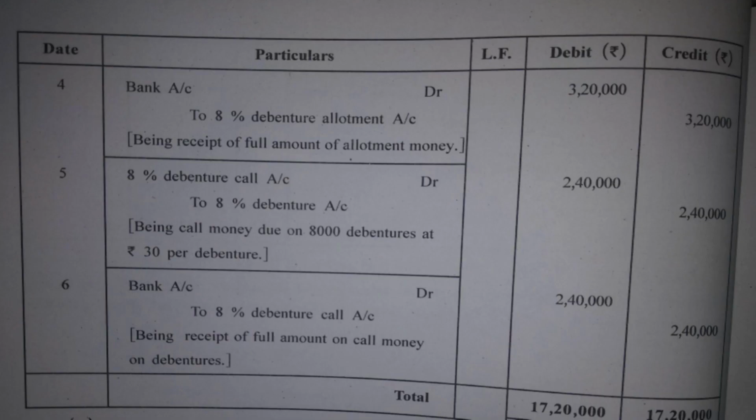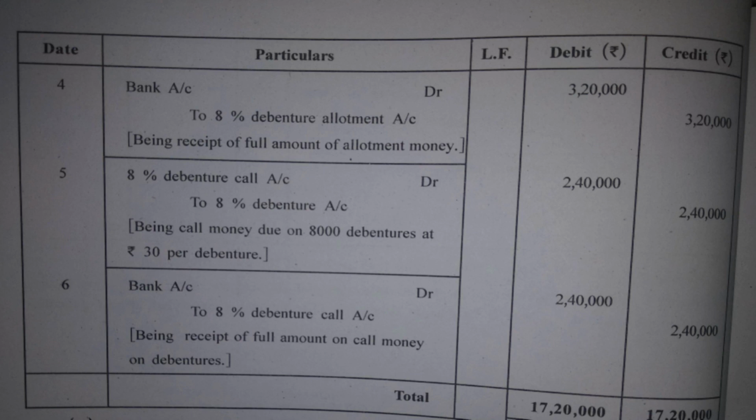The next journal entry says bank account debit to 8% debenture allotment account, which is for the receipt of allotment money. So 3,20,000 again. Then debenture call becomes due. Fifth journal entry, 8% debenture call account debit to 8% debenture account, 8,000 into 30 per debenture. Yes, the amount called up with call is rupees 30 as mentioned in the question. So 8,000 into 30, 2,40,000.